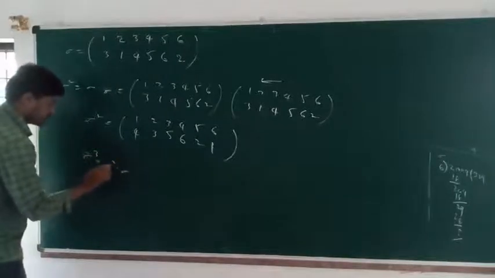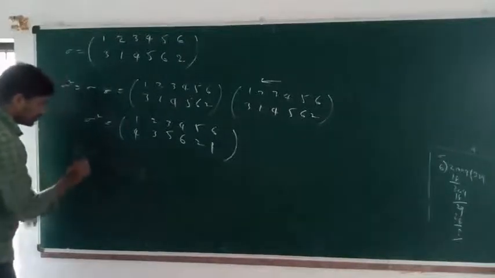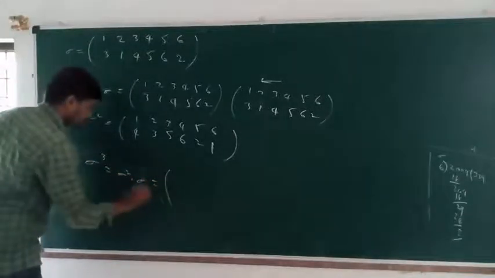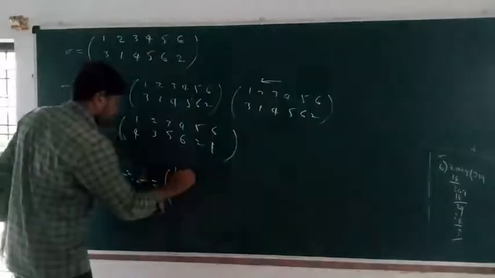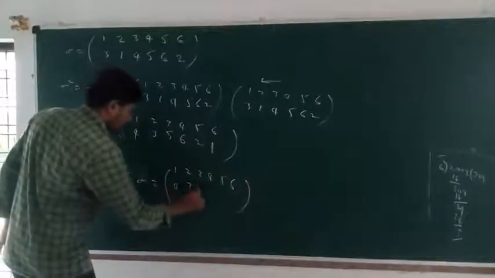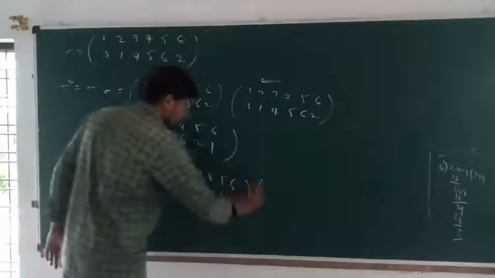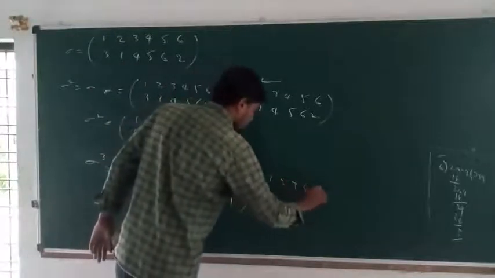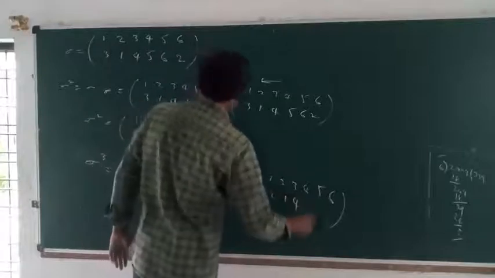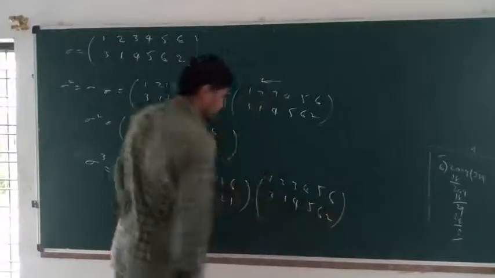Sigma cube is equal to sigma square into sigma. Sigma square is 1, 2, 3, 4, 5, 6 and 4, 3, 5, 6, 2, 1, into 3, 1, 4, 5, 6, 2.